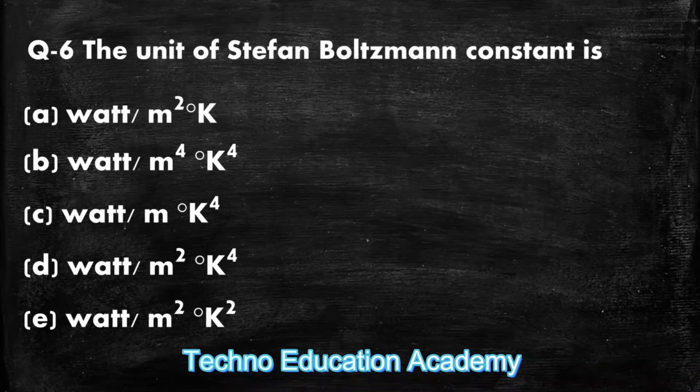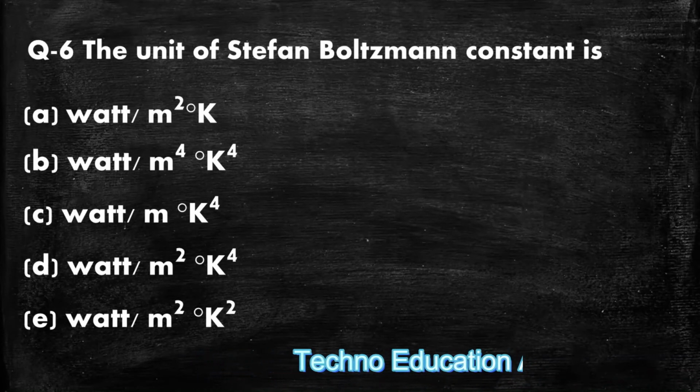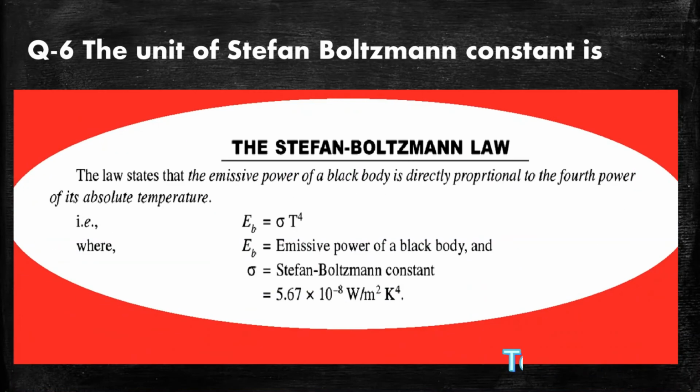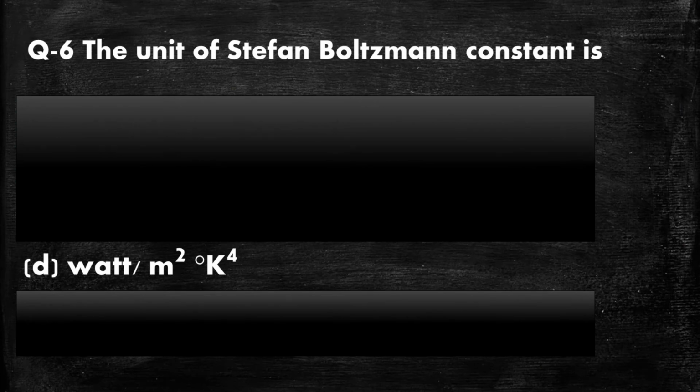Question number 6. The unit of Stefan Boltzmann constant is, there are 4 options. So we know that according to the Stefan Boltzmann law, E_b, emissive power of a black body, equals sigma T raised to 4, and its unit is watt per meter square Kelvin raised to 4. So the right answer is option D, watt per meter square Kelvin raised to 4.